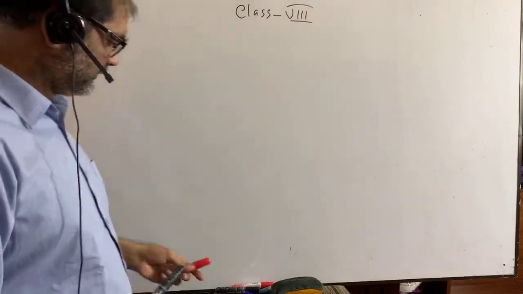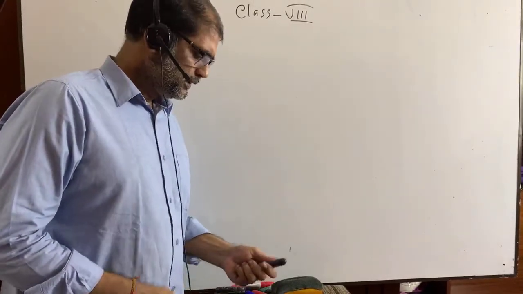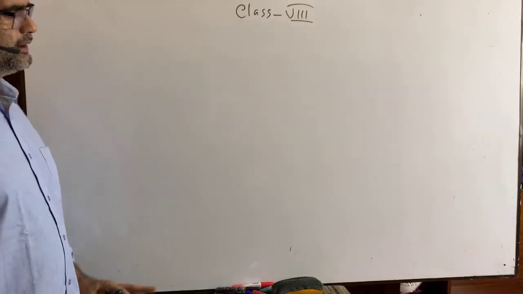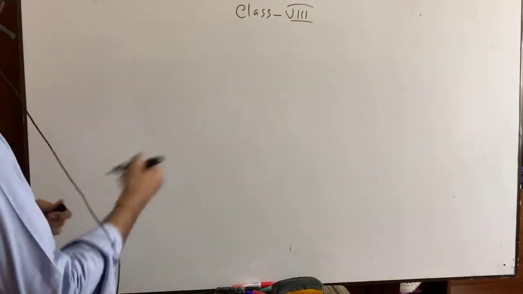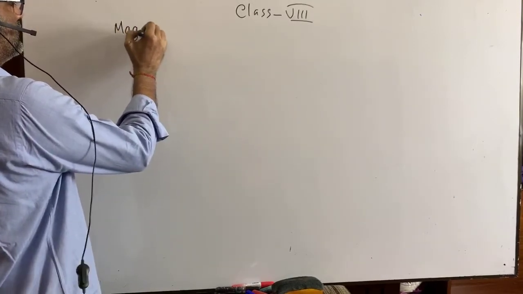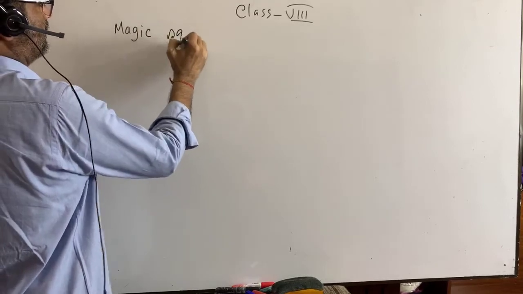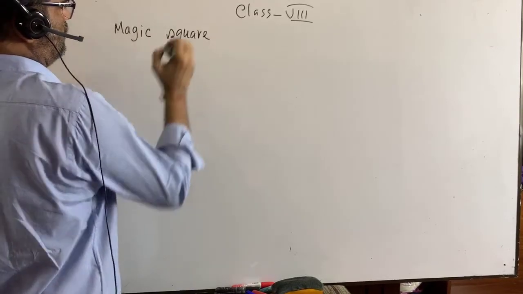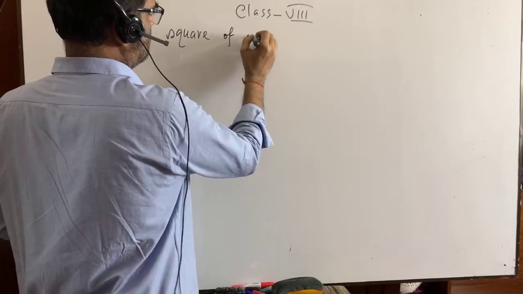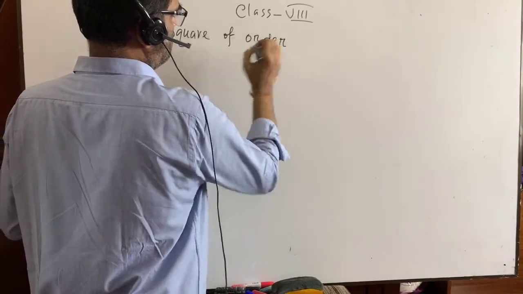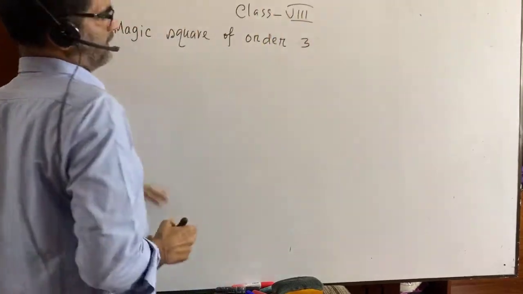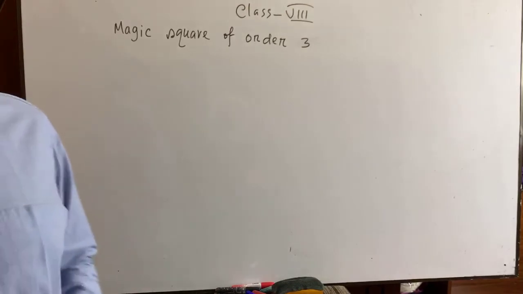Suppose we are going to find the magic square. Okay, that's good. Write down magic square of order 4. Sorry, at first 3. Of order 3. Magic square of order 3.